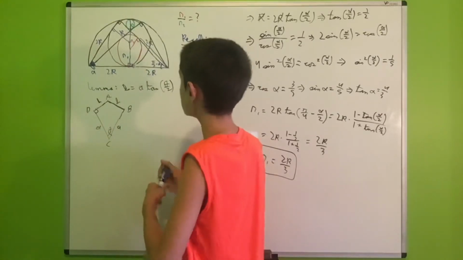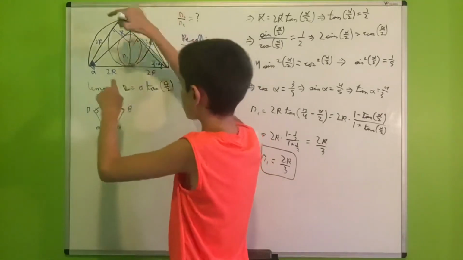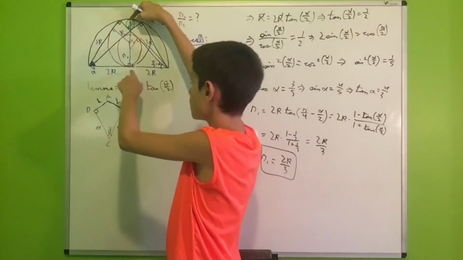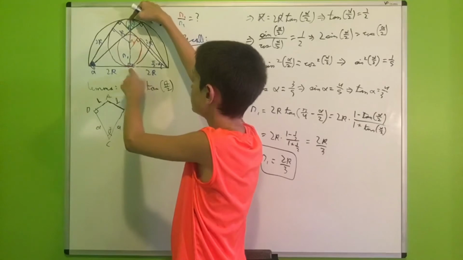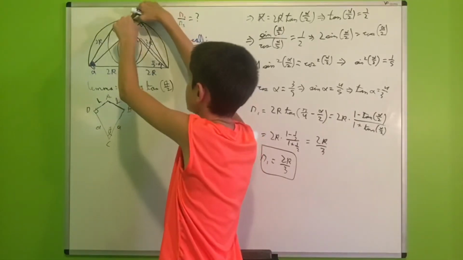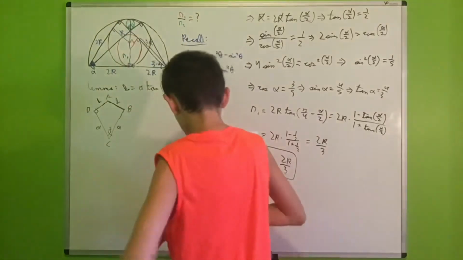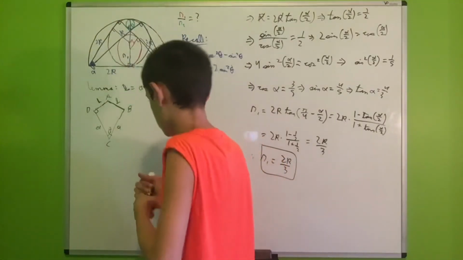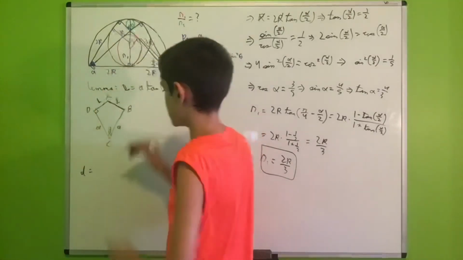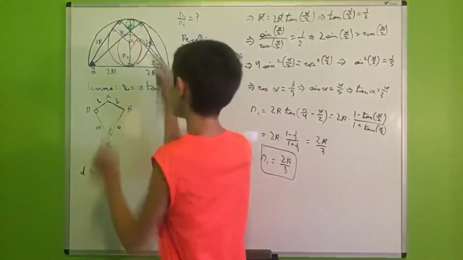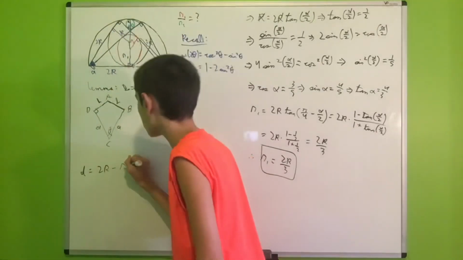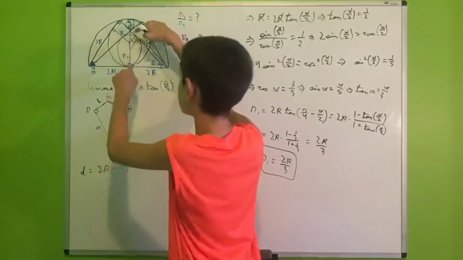First we'll call that length D, and then D will be equal to the length of the entire radius minus this length right here. So our D will be equal to the full radius, which is 2r, minus this length, which is r2, because it's the radius of the circle, so r2 minus this length.